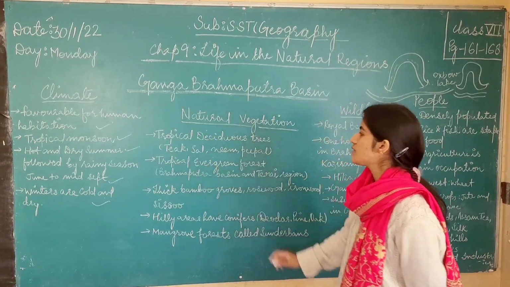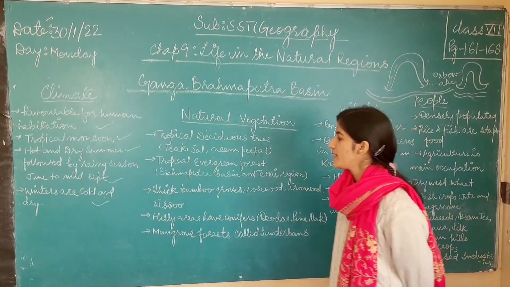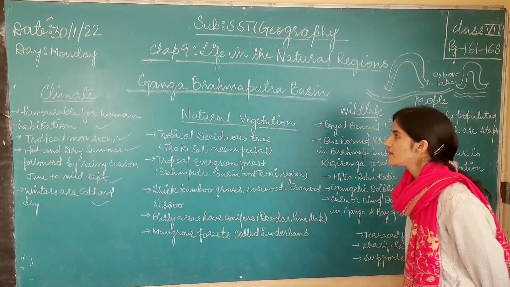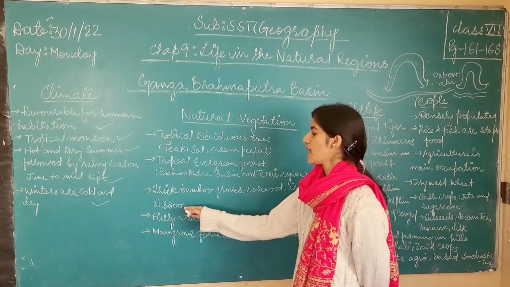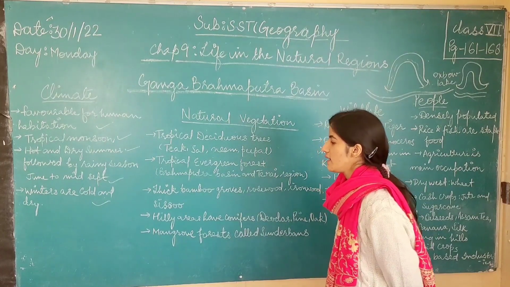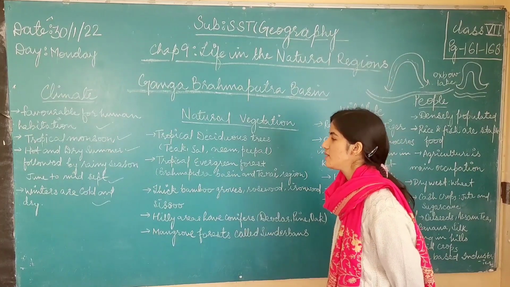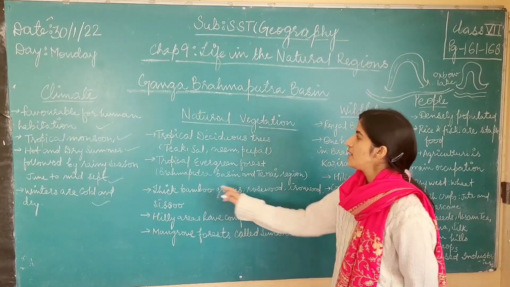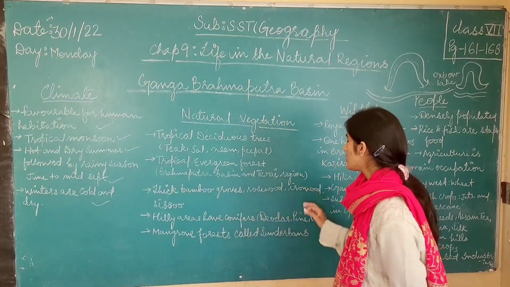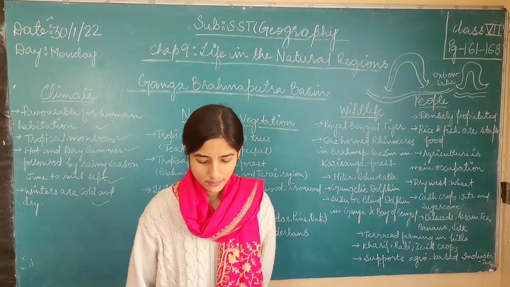While tropical deciduous trees are found in almost all of the regions in the Ganga Brahmaputra basin, the next point is thick bamboo groves, rosewood, ironwood, and siso, which are also found in the Ganga Brahmaputra plain. Siso is also known as shisham in India. These are the types of trees that grow in the Ganga Brahmaputra basin: thick bamboo groves, rosewood, ironwood, and siso. Let us learn about these types of trees one by one.